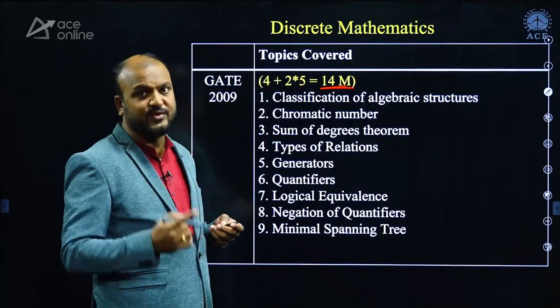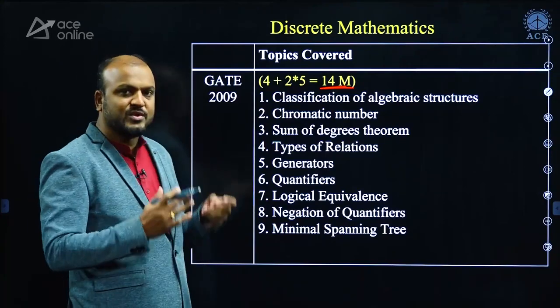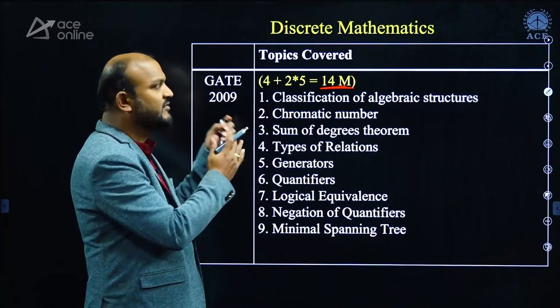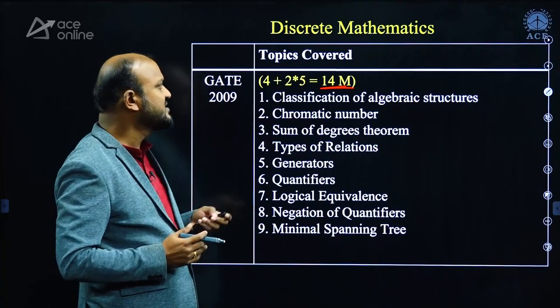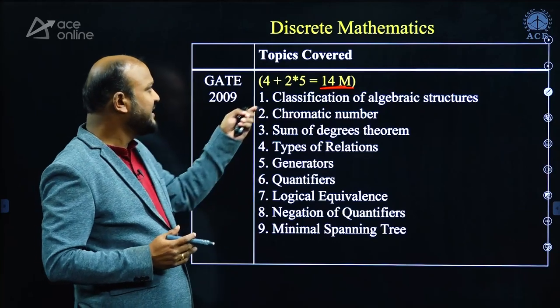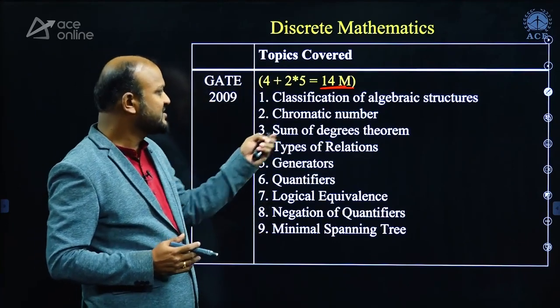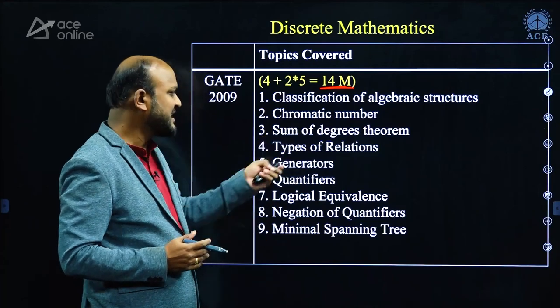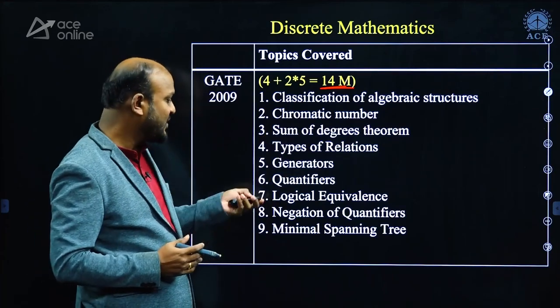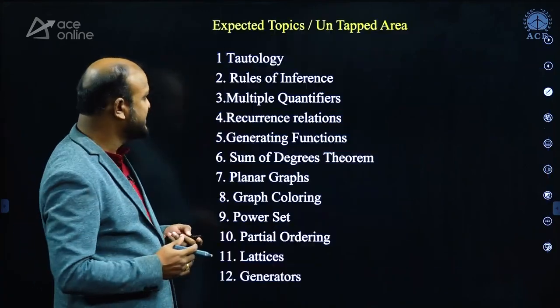So it is going to play an important role in your GATE rank, and you can easily score marks from it. Questions asked in discrete mathematics were classification of algebraic structures, chromatic numbers, sum of degrees, types of relations, generators, quantifiers, and logical equivalences.